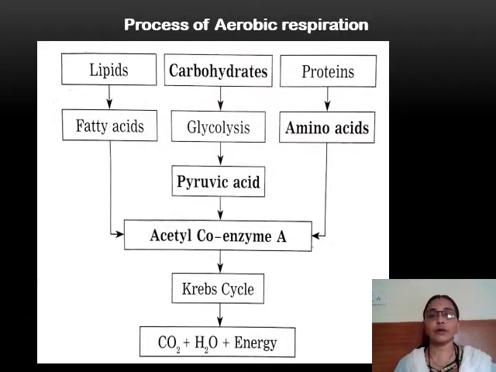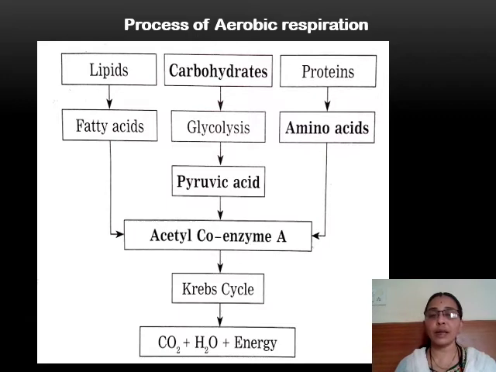Welcome back. Today we are going to study the process of aerobic respiration. You have already studied that carbohydrates get converted into glucose, and then glucose goes inside the cell into the cytoplasm, and glycolysis takes place. Glycolysis means breaking down of the glucose molecule. So one molecule of glucose is converted into pyruvic acid, and this pyruvic acid is converted into acetyl coenzyme